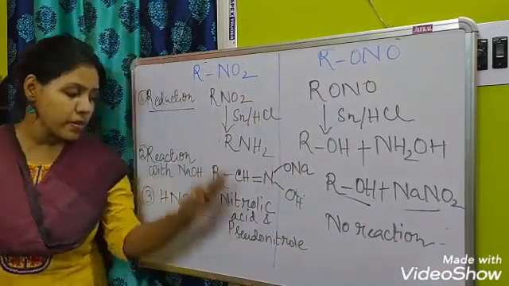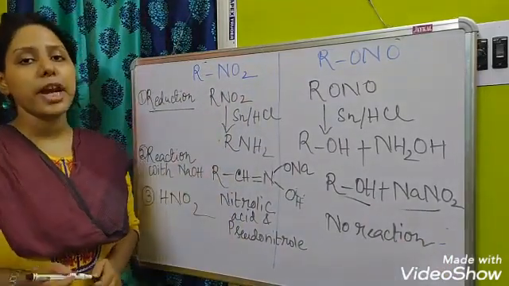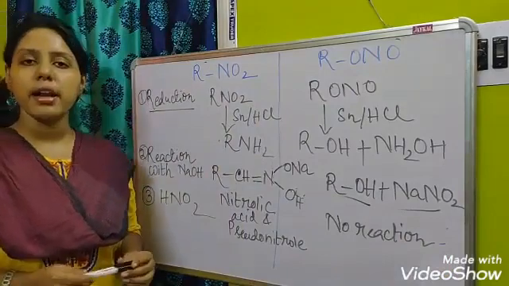So by these three reactions we can differentiate between the nitroalkanes and the alkyl nitrites.